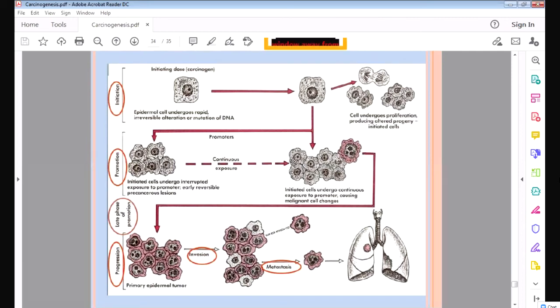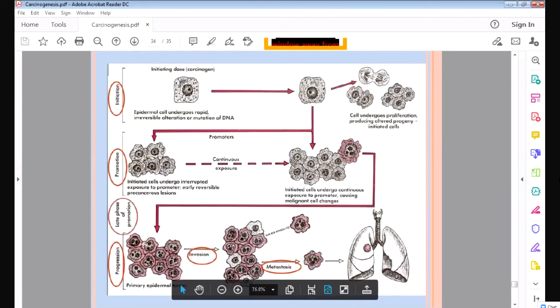Many genes are damaged, and finally these cells will multiply excessively, and they will form many cancerous cells. That is called progression. You can see in this progression the cells are becoming abnormal, dysplastic, and multiplying very much. So this is the progression. After progression, what will happen?